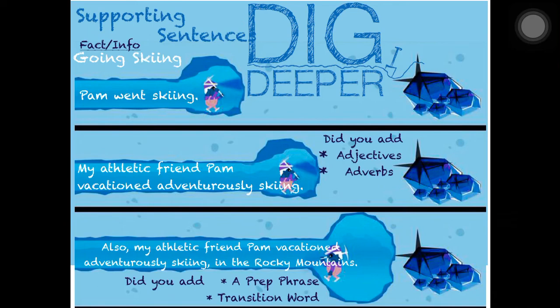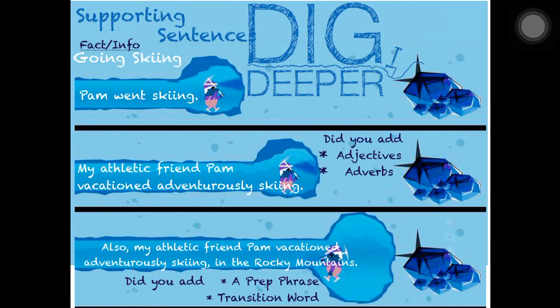She is skiing in the Rocky Mountains, okay, which is probably much more adventurous than skiing in a small ski slope somewhere else. So we added the transition word also, and we added a prep phrase, in the Rocky Mountains.